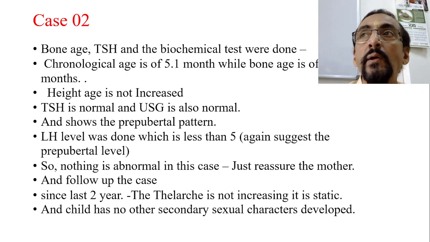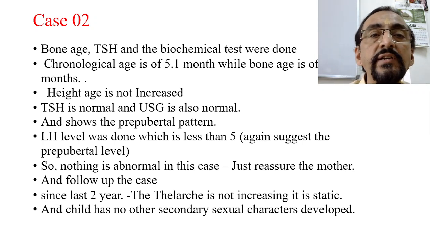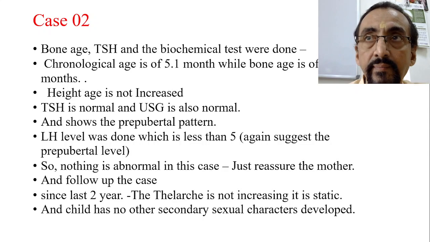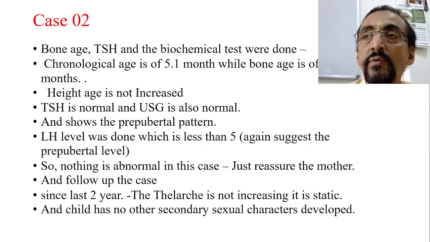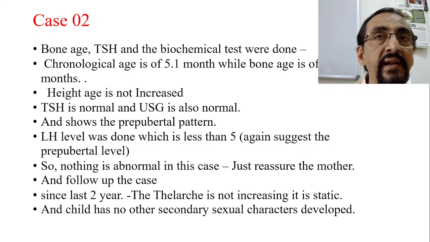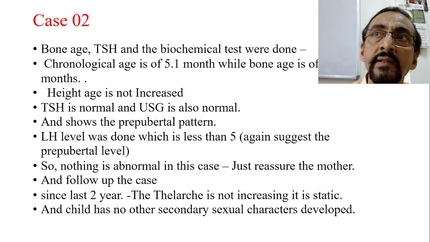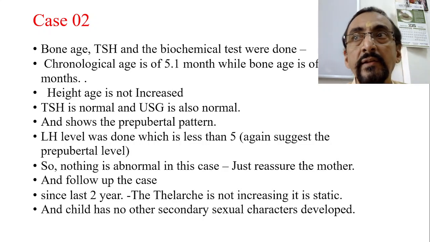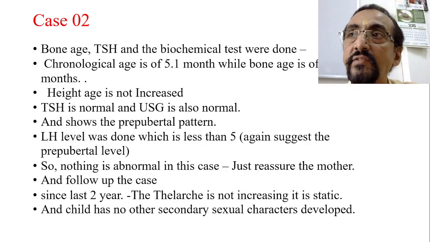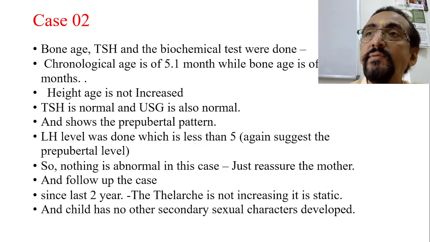Now, in the same case, when you go for investigations, the bone age, TSH and biochemical tests were done. Bone age is very important because bone age increases according to the sexual age. The sexual age and bone age are interrelated. Whenever puberty starts, the bone age also increases; in the sense, bone growth also starts. They always go hand in hand. Skeletal changes and puberty changes are always directly proportional to each other. So here bone age was done.